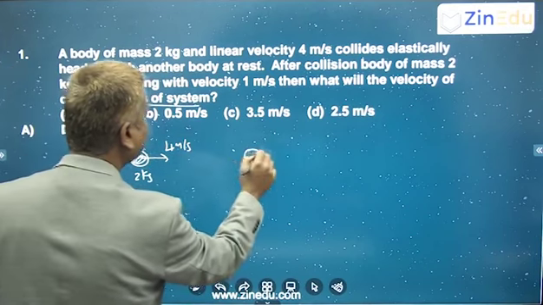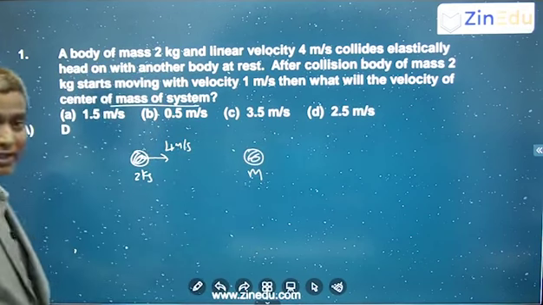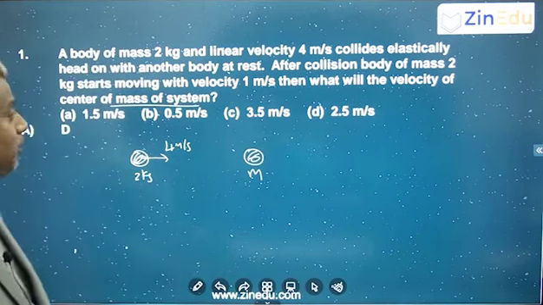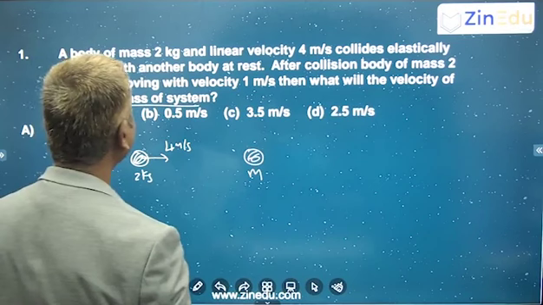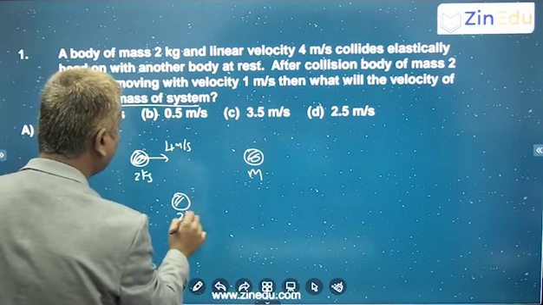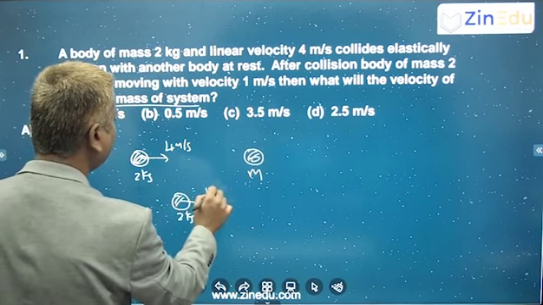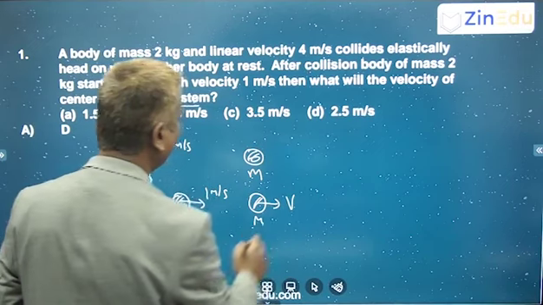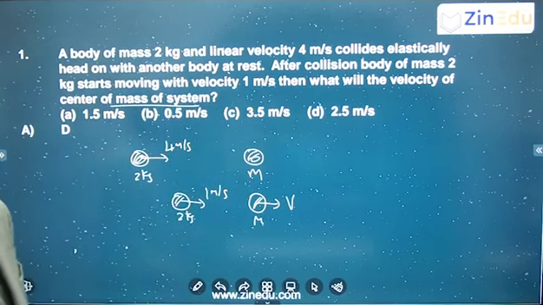It is colliding with another which is at rest. They did not give the mass of this, right? But after collision, the 2 kg block starts moving with 1 meter per second, then the other one, we don't know, just let us say it is moving with some v.